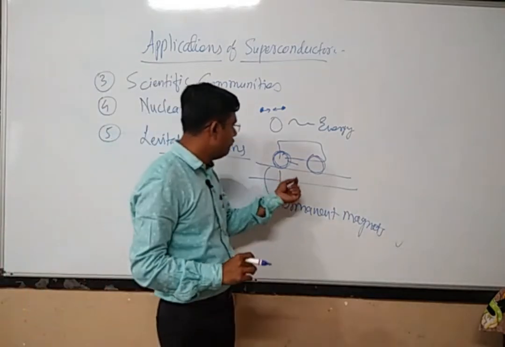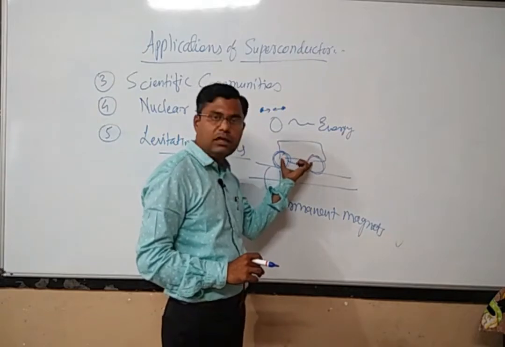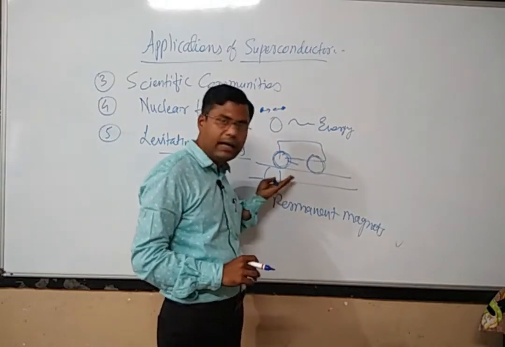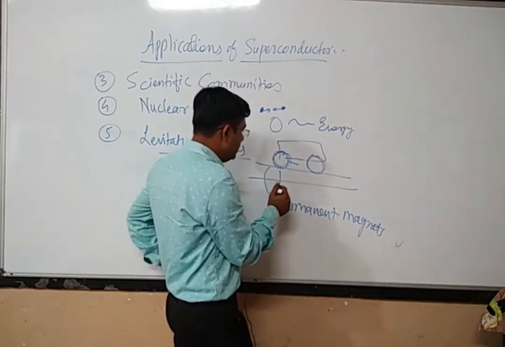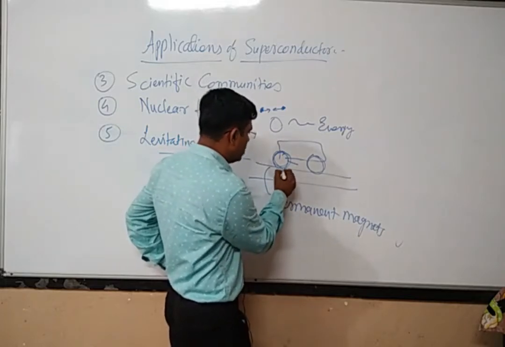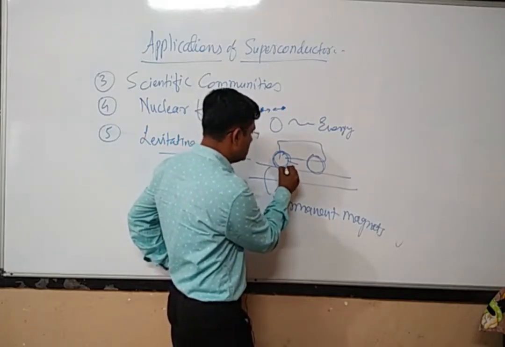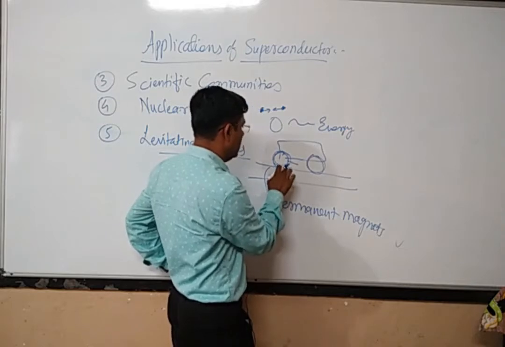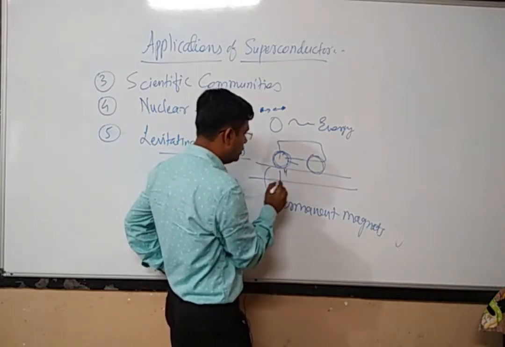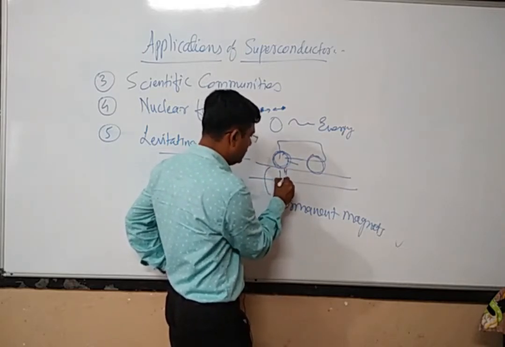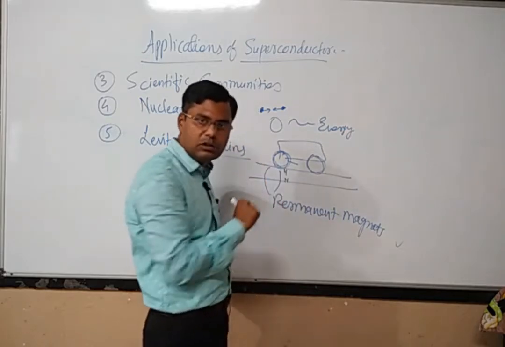Now what will happen if I want to accelerate this train on this track? Suppose this is a permanent magnet, so there will be some kind of polarity. Suppose the upper end of this track is a north pole. Similarly, on the other track also the upper end is a north pole.